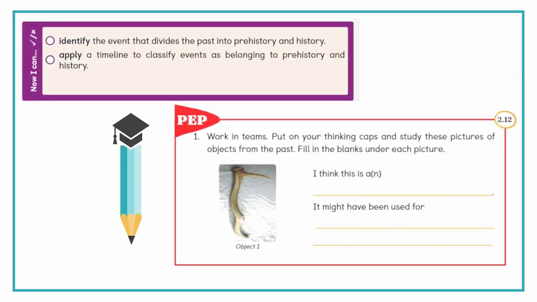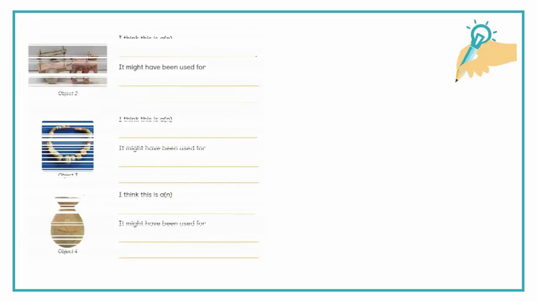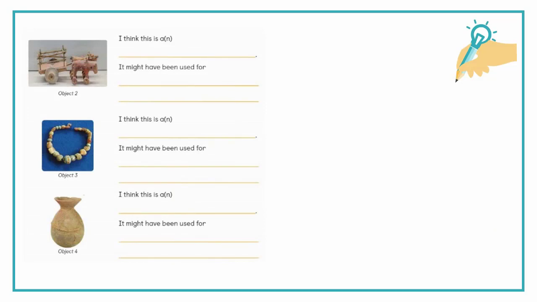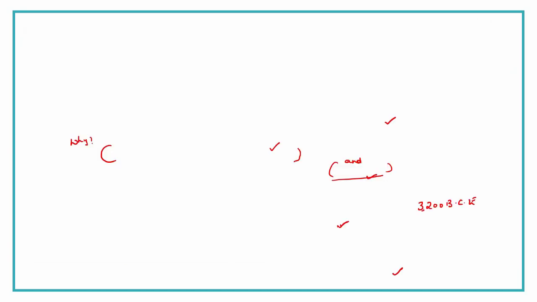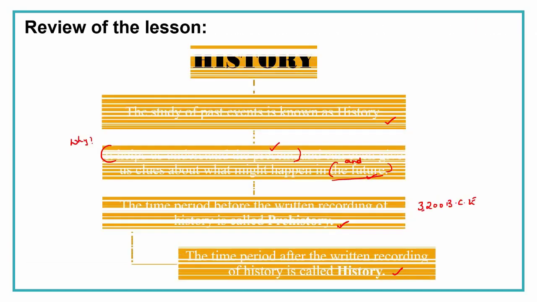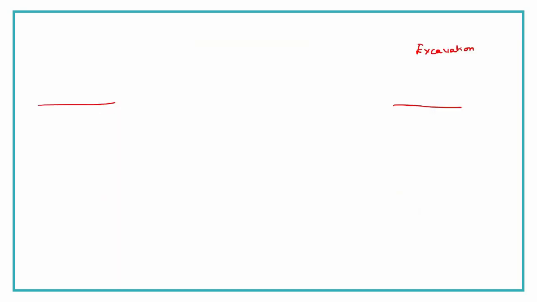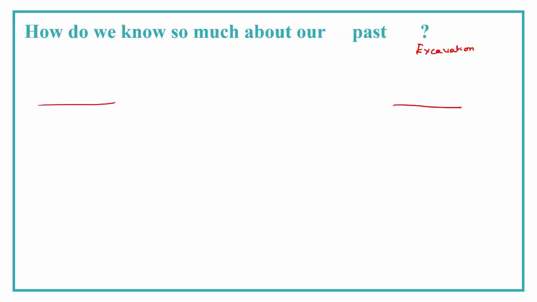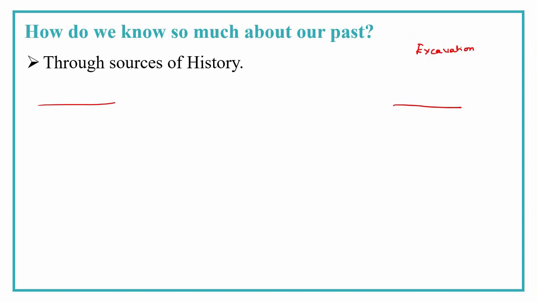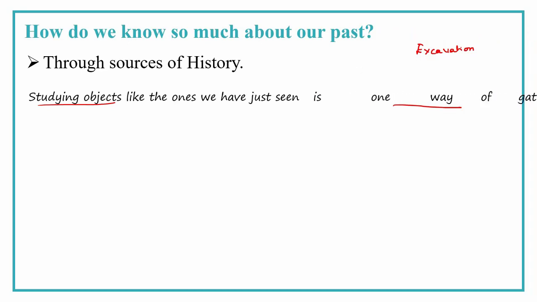Yes, these are the things. See, this is an object which might be used to cut the stems we discussed. This is a toy cart, a bead chain, and a vessel for storage. So by looking at these objects, we know that some people lived in those periods and they used such objects.